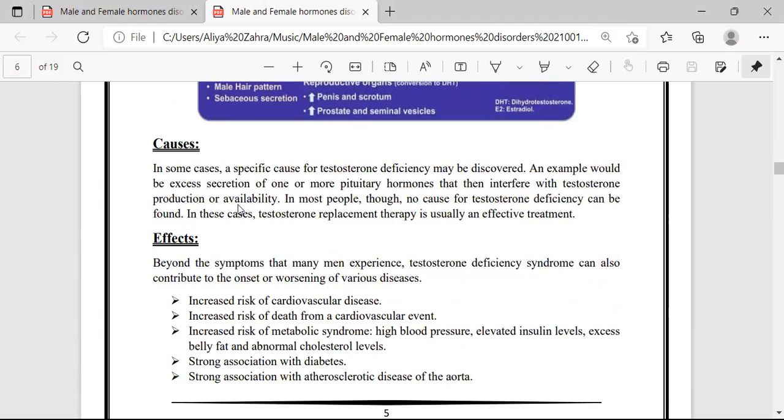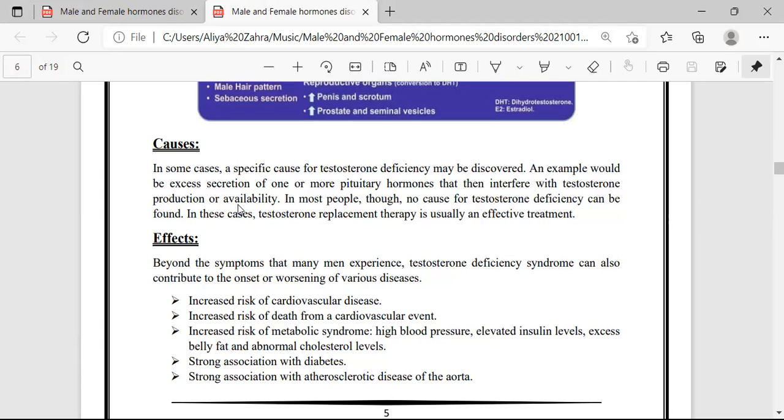In some cases, a specific cause for testosterone deficiency may be discovered. An example would be excess secretion of one or more pituitary hormones that then interfere with testosterone production or availability. It means that the pituitary gland and its hormones have an effect on testosterone production.